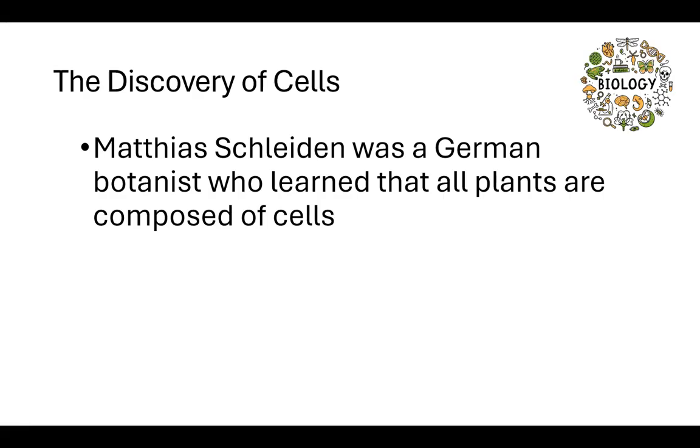Matthias Schleiden was a German botanist who learned that all plants are composed of cells. So a botanist is a scientist that studies plants, trees, all of those kinds of things, flowers. So Matthias Schleiden was from Germany and he was a botanist and he learned that all plants are composed of cells. And he probably was able to see the plant cell that had a cell wall, then the cell membrane, and all the organelles that lie within the plant cell.